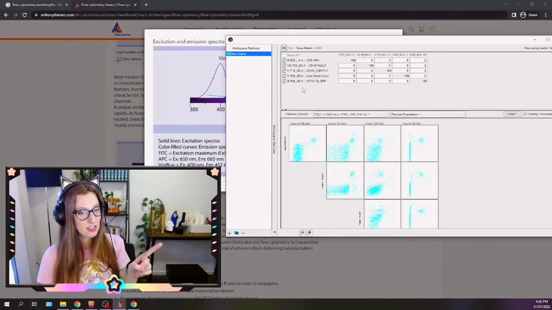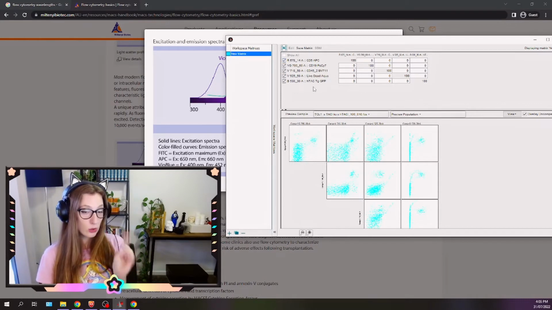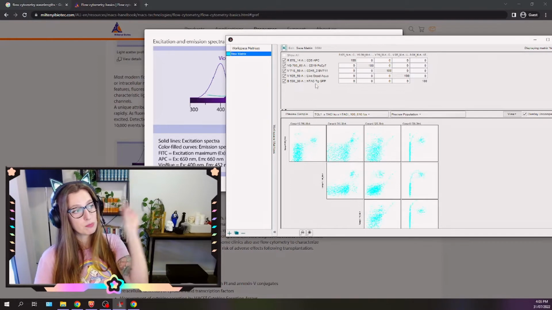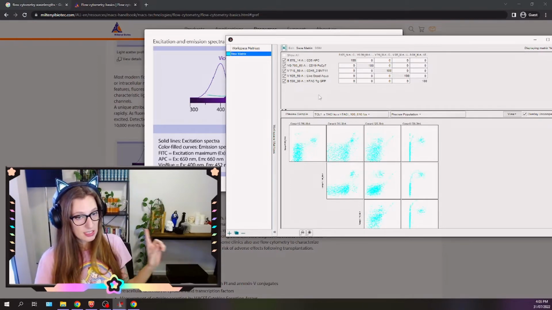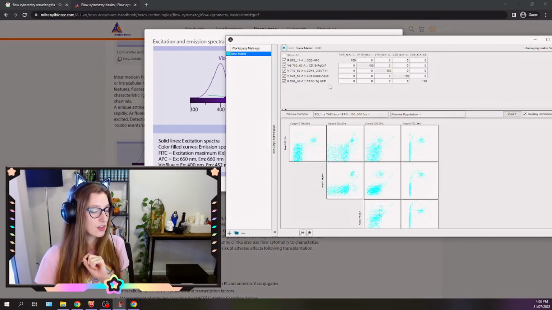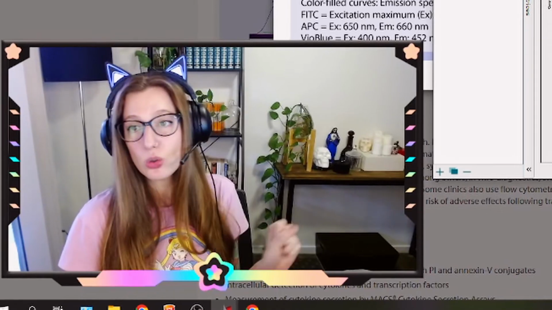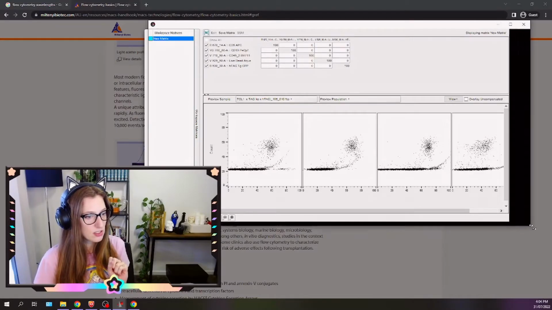And each of these colors is a fluorochrome, which is a little fluorescent glowy thingy that is going to bind to a marker on the surface of the cells that I'm interested in. I'm interested in leukemic cells in this case, so they're going to bind to leukemia markers on the surface of the cells. How cool is that? Someone invented this. I like to take a moment whenever I'm doing flow cytometry. A few moments later. Alrighty, so this is the first channel.